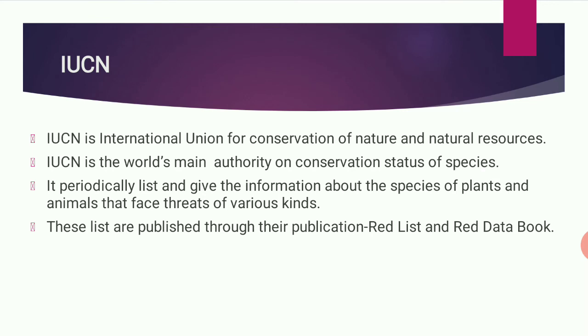Next, IUCN. IUCN is the International Union for Conservation of Nature and Natural Resources. IUCN is the world's main authority on the conservation status of species. They look after how to conserve the species. It periodically lists and gives information about the species of plants and animals that face threats of various kinds. So they tell us whether an animal is common, endangered or extinct. How do they give the information? They prepare a red list or red data book through which the information is provided.